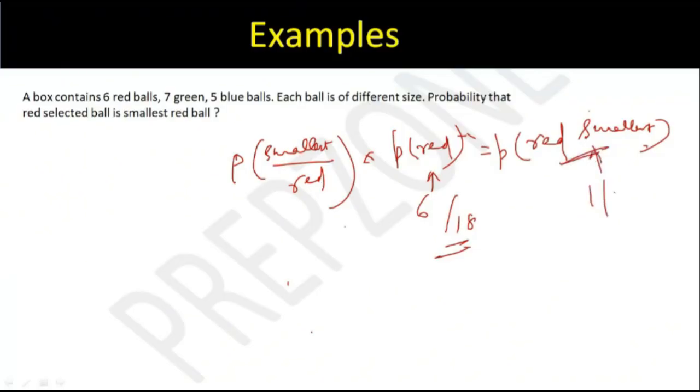Why is it 1/6? Sir, is it 1/3? See, 1/6 will be given that you have drawn a red ball and you know that among the red balls, one is the smallest. Then it is 1/6, right? This is essentially that whichever ball is drawn, it has 18 ways of being the smallest of the red ones. We have 18 balls. Every ball is of a different size. So for sure, I have 18 ways of having the smallest, and I want it to be from red. So should it be 1/6 or 1/18? Just a minute.